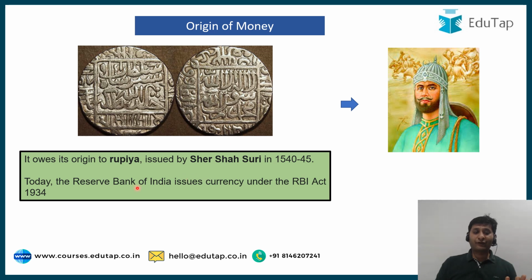And now, as of today, it's the Reserve Bank of India which issues currency under the RBI Act 1934. Right? So it came under the rule of Sher Shah Suri. By origin of money, here I mean the currency. Right? Gold and silver were used as part of the barter system even earlier. But the currency like this, the coins here, they originated during the rule of Sher Shah Suri.